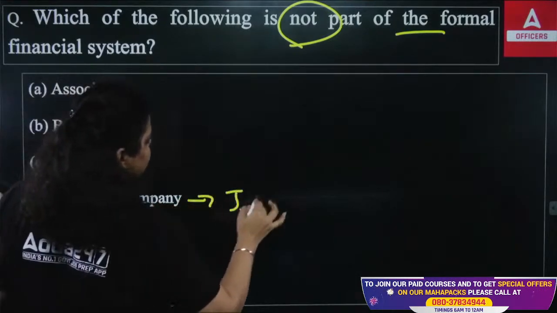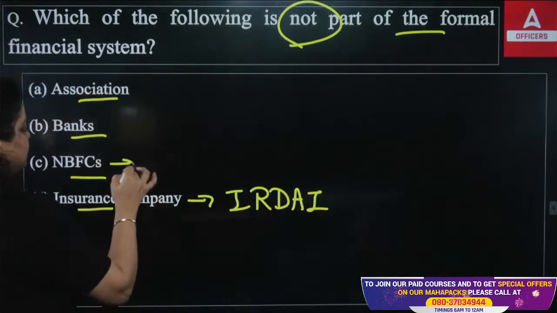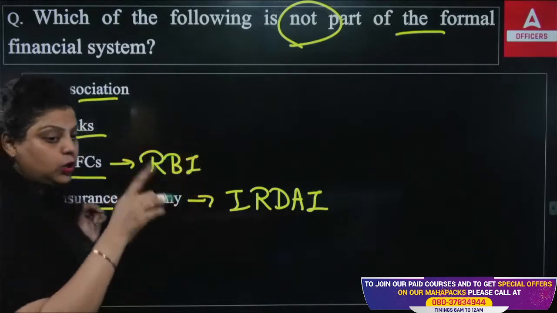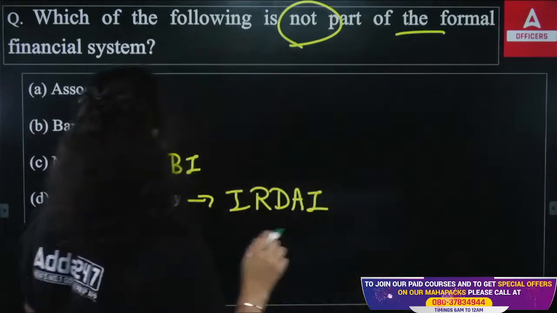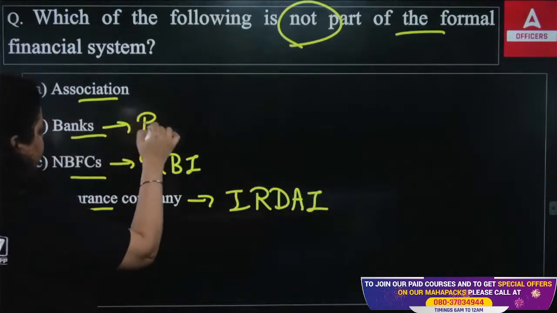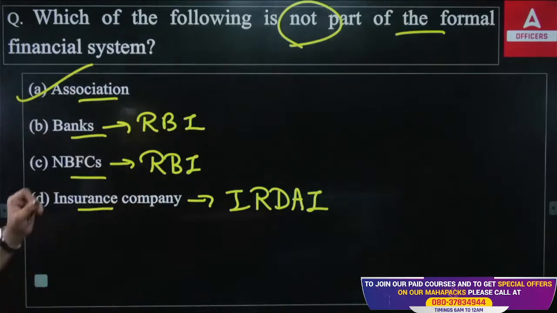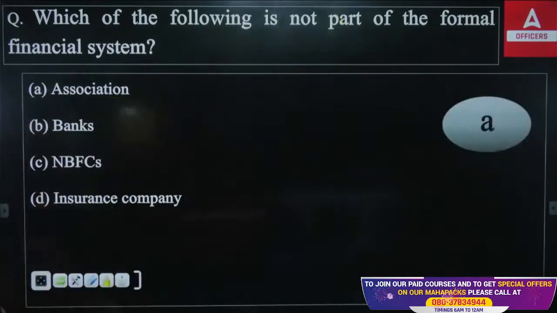Insurance company regulated by IRDA, Insurance Regulatory and Development Authority of India. NBFC is regulated by RBI. NBFCs incorporated under Companies Act, but they have been regulated by RBI. Banks regulated by RBI, but not the association. So associations are a part of informal financial system. So right answer will be A option.